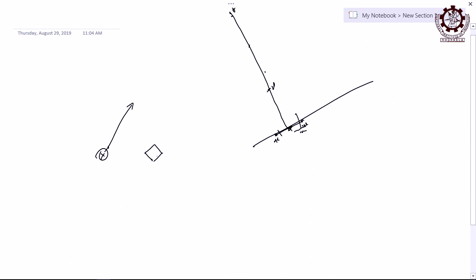For example, if this is the elementary area dA, obviously it is a vector, and the area direction is perpendicular to the exposed area. The direction is found by the right hand screw rule, depending on the orientation of your area. It is always perpendicular to the exposed area.